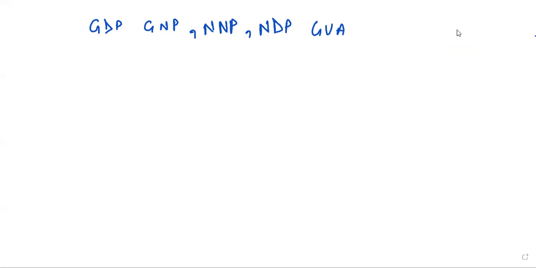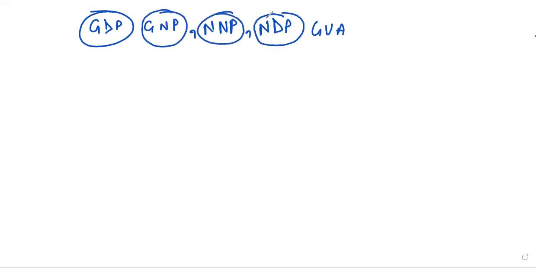In this video, we are going to discuss GDP, GNP, NNP, NDP, and GVA. So we will discuss these concepts one by one. GDP stands for Gross Domestic Product. GNP stands for Gross National Product. NNP stands for Net National Product. NDP stands for Net Domestic Product, and GVA stands for Gross Value Addition.